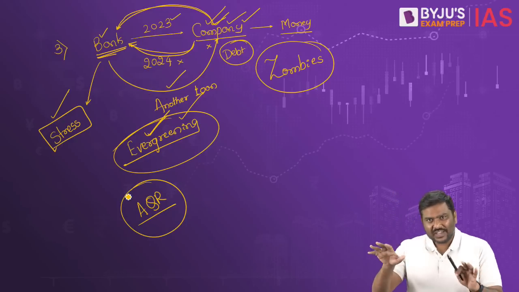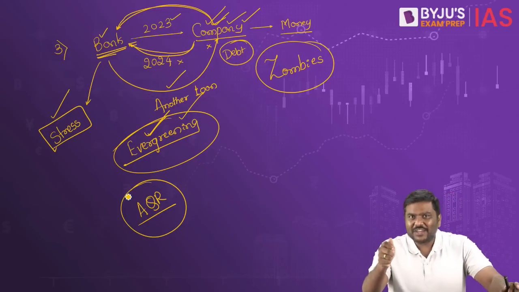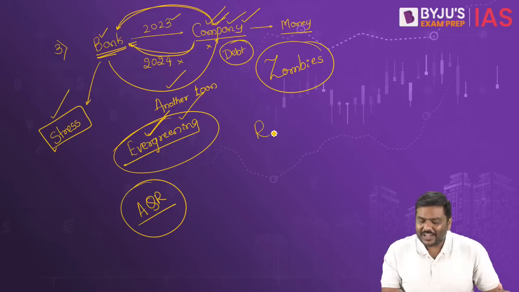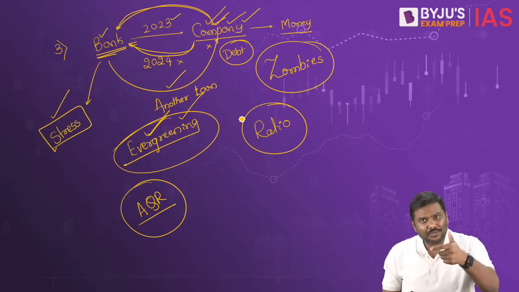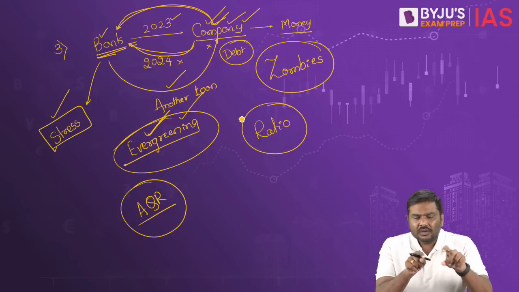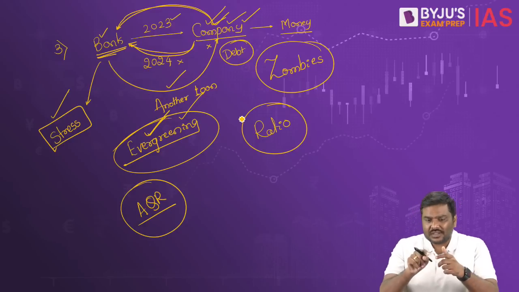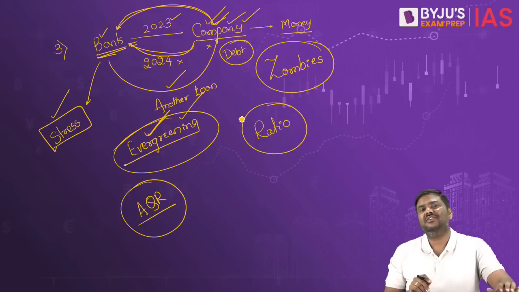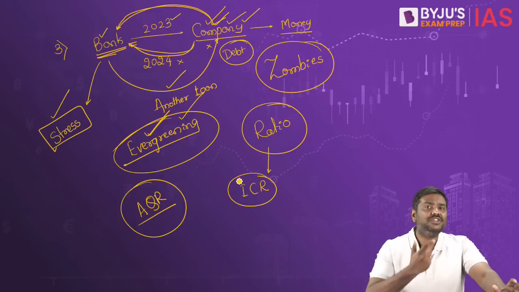Now, in the context of the exams, if you look at the trend of the exams, is there any ratio? You must have heard of a ratio, right? The questions being asked in the exams on the concept of a ratio. Is there any ratio which will tell you if this company is going to become a zombie company, or if the company is performing very well, etc.? Please remember the name of the ratio. There is a ratio by the name of interest coverage ratio, ICR, interest coverage ratio.